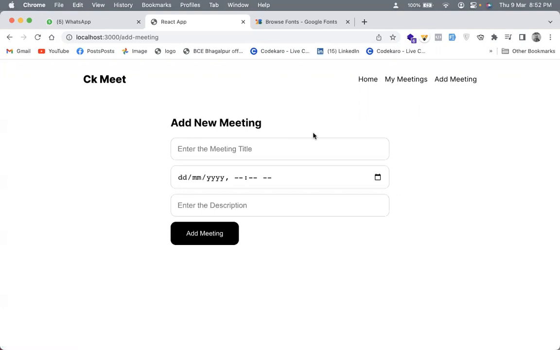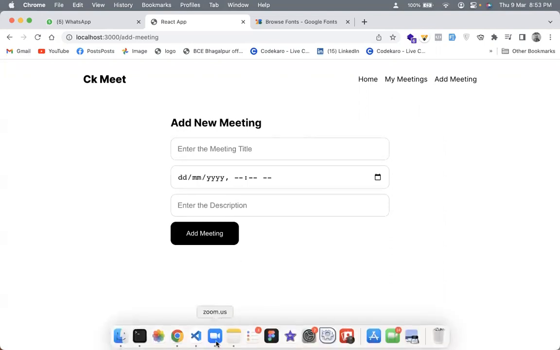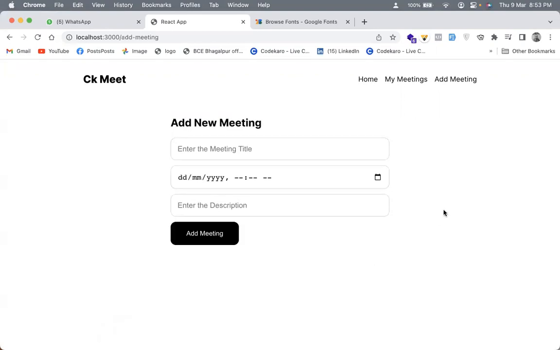What I want to show you today, how many of you have seen animations in the buttons, that when we click on add meeting, then we are able to see a loader animation? How many of you have seen that? If you've seen that, type me in the chat box in some websites.